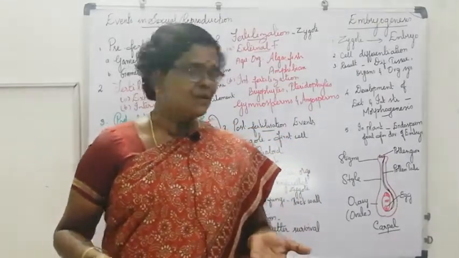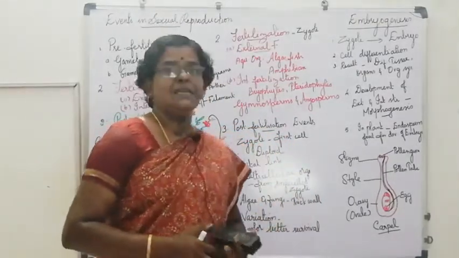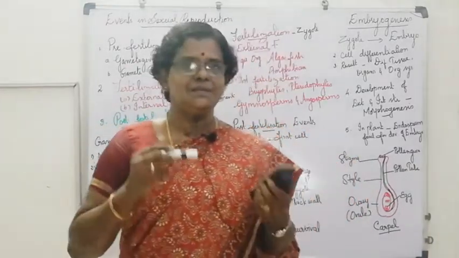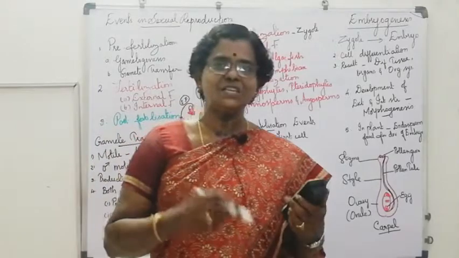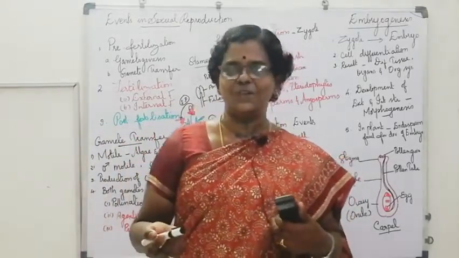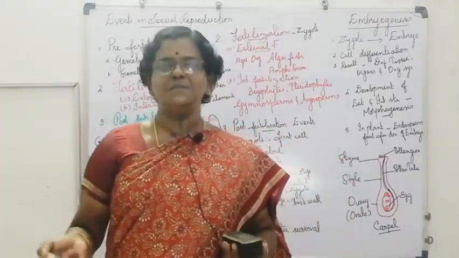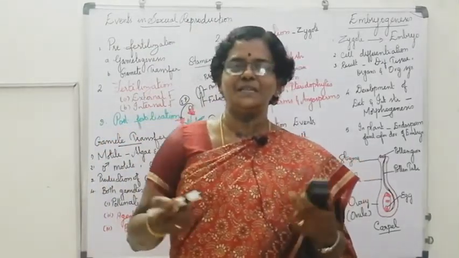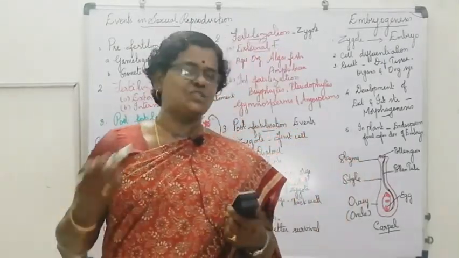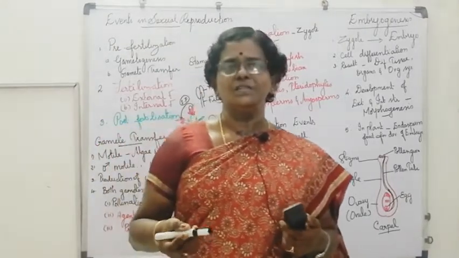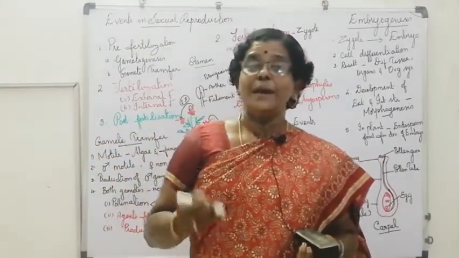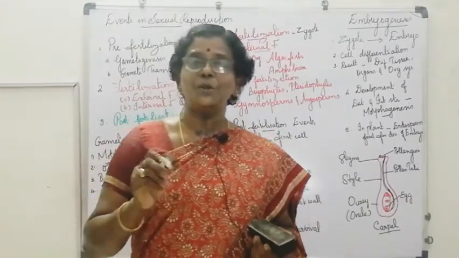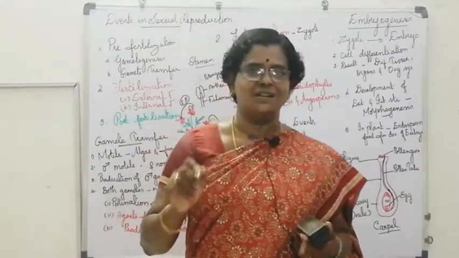If you see, in the textbook you would have seen one question: why is there a shift from asexual reproduction to sexual reproduction in lower organisms? In sexual reproduction, recombination takes place, and by recombination, variation occurs.